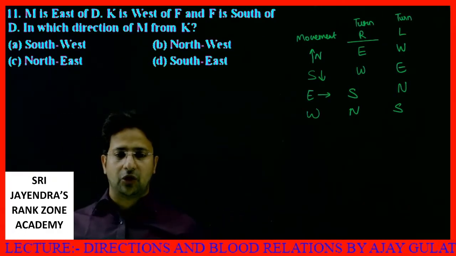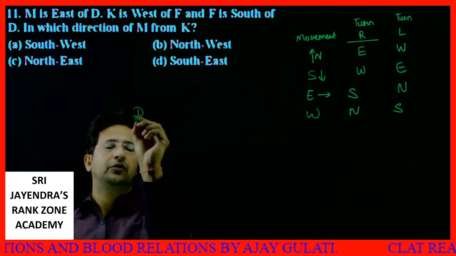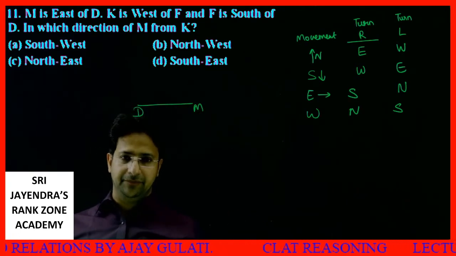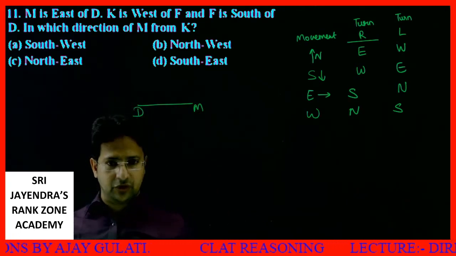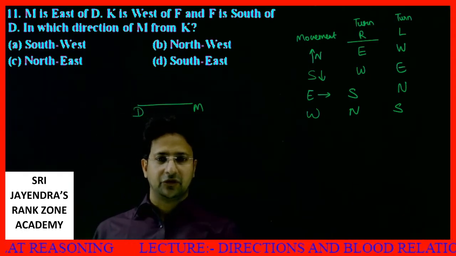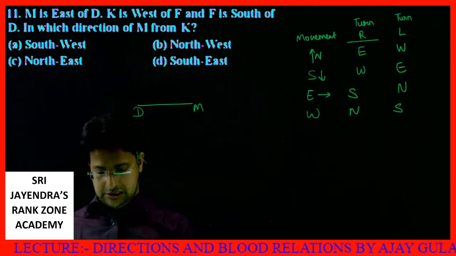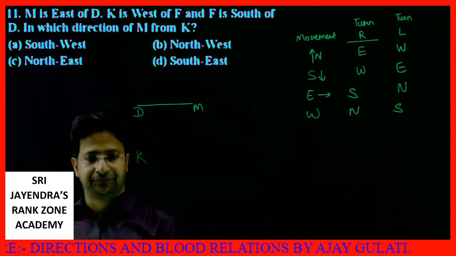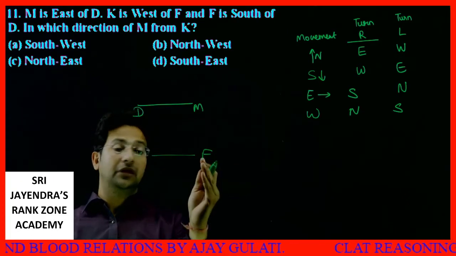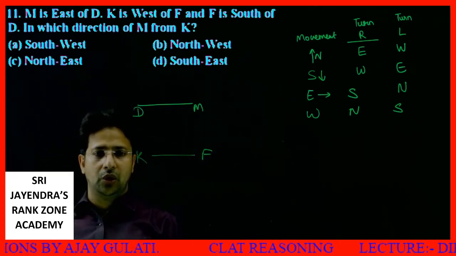M is east of D. Okay, let's say somewhere over here is D. M is east of D. K is west of F. Okay, we will have to arrange each single piece. This is K, which is west of F. If this is F, so this is K towards the west. Now, and F is south of D.